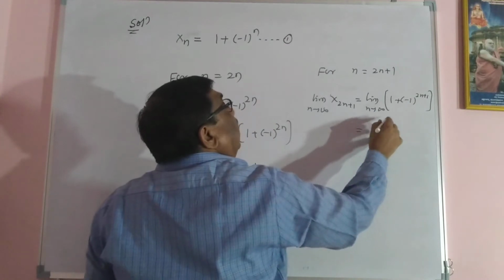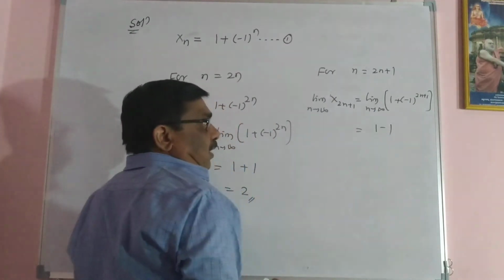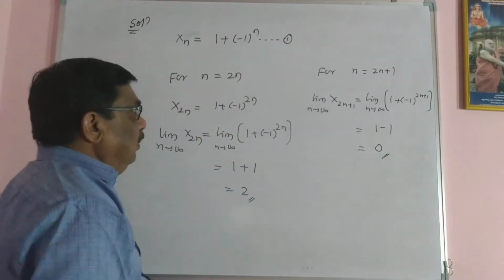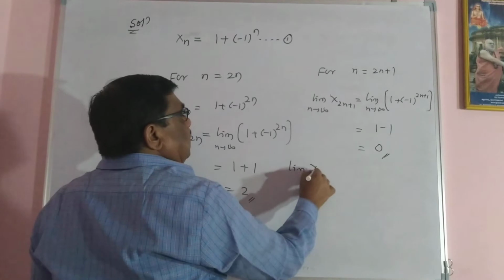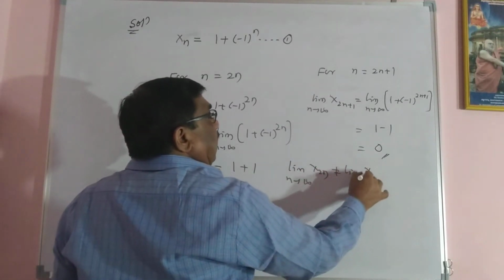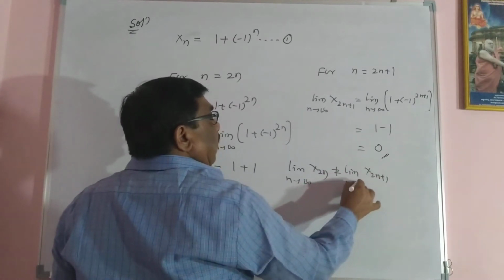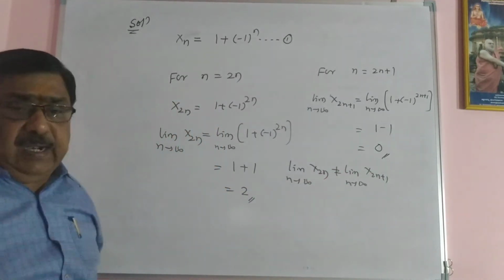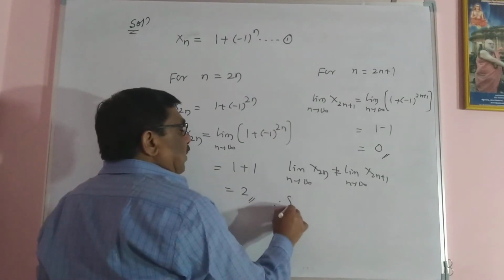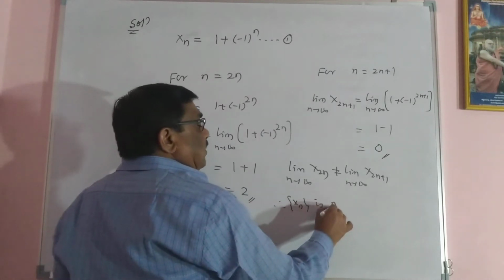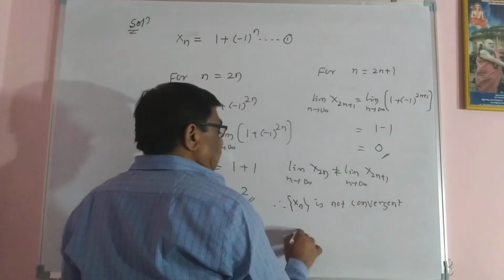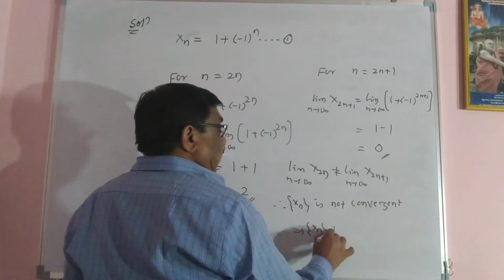As you know, it is an odd number, you have 1 minus 1 and you get 0. Therefore, the limit of x2n as n tending to infinity is not equal to the limit of x2n plus 1 as n tending to infinity. For two terms have different limits, but a limit is a unique one. Therefore, the limit does not exist. In other words, xn is not convergent. It is not convergent, which implies xn is oscillatory.